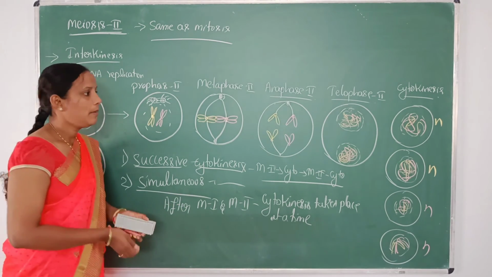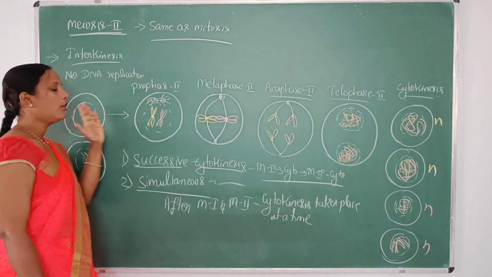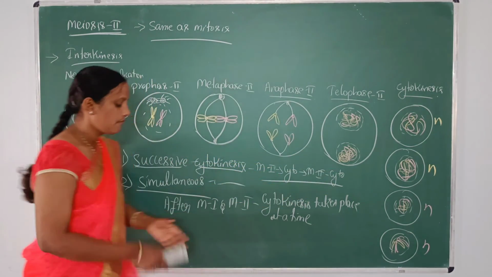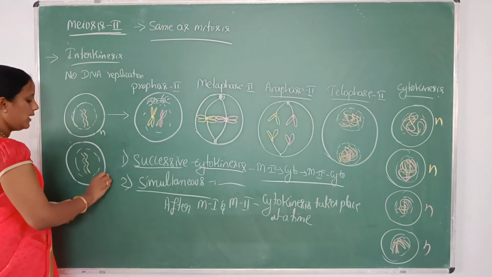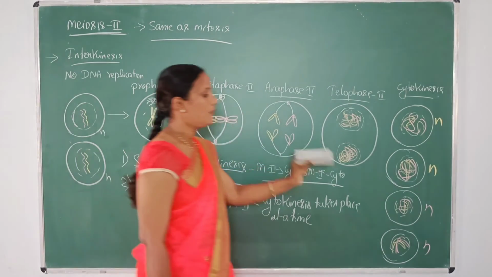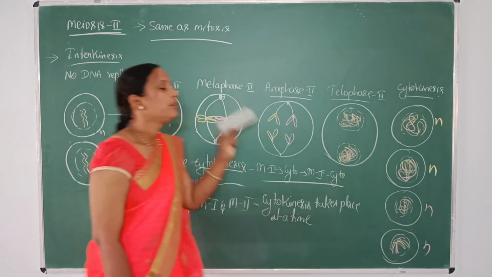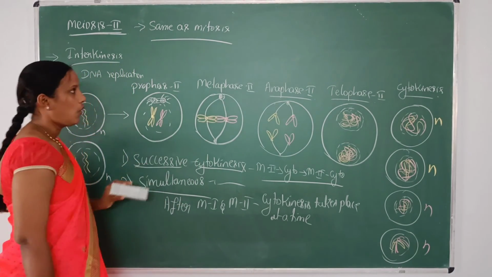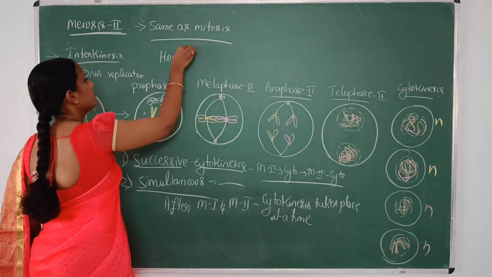And one more thing, in meiosis 2 the number of chromosomes remains the same, because after completion of meiosis 1 the cell has n number of chromosomes, and the same number of chromosomes is carried to the daughter cells also. Hence, meiosis 2 is called homotypic division.